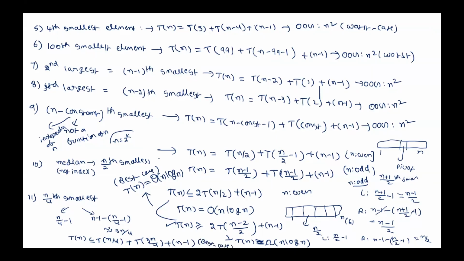Is that correct? So median means which divides the array in which ratio? Left and right? 1:1 ratio or not? Median means n by 2 the smallest element, roughly. Is that correct?